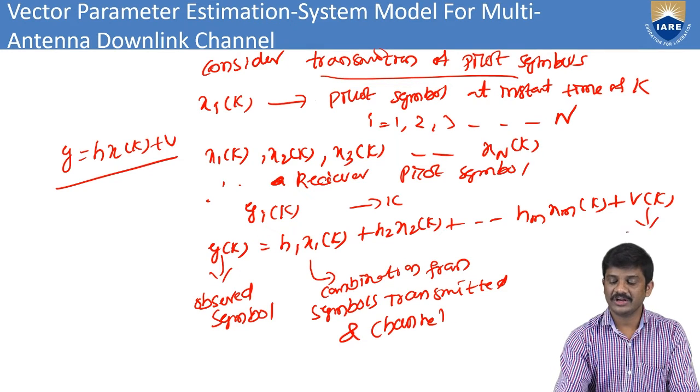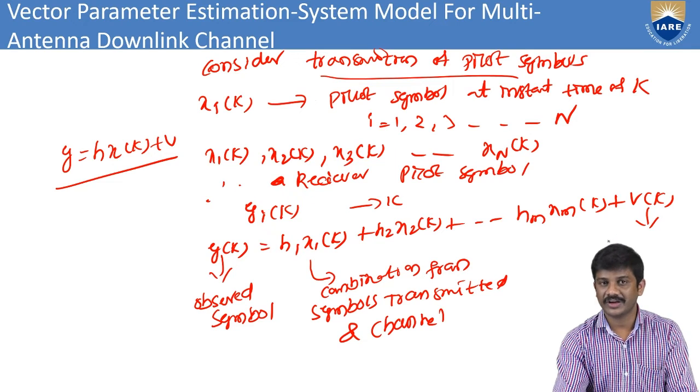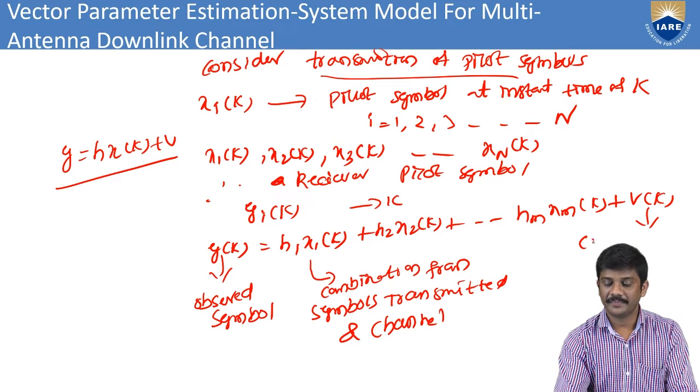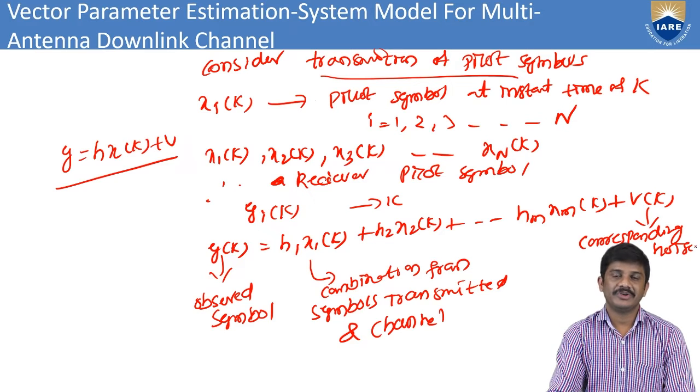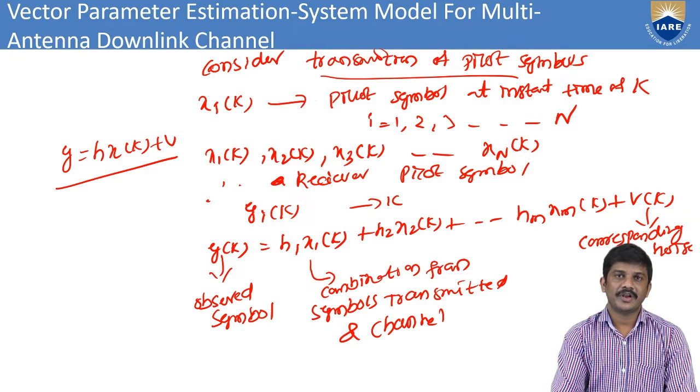Coming to this, this is Gaussian noise, and we can also write the corresponding noise for this particular observation. Like that we can go with this vector parameter estimation in the system model, multi antenna downlink.